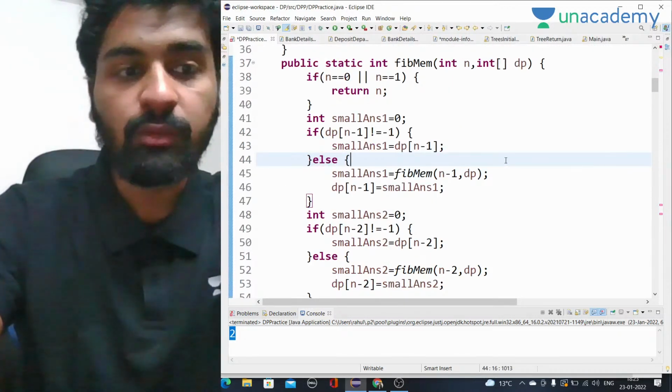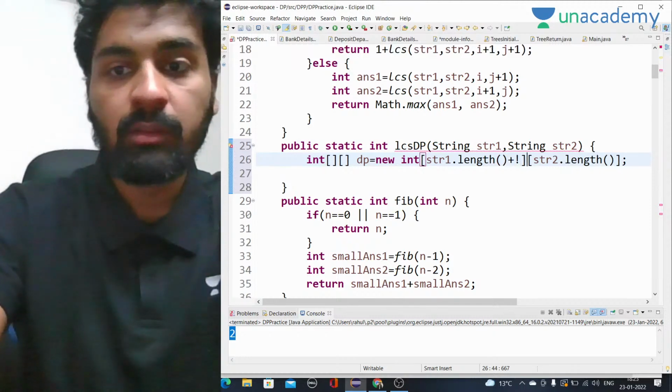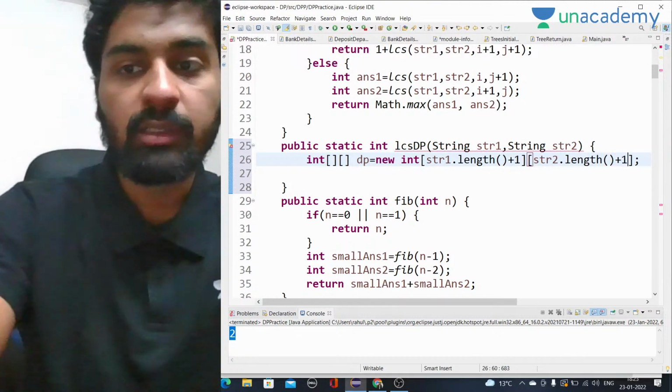We have to take a +1 here and a +1 here as well.